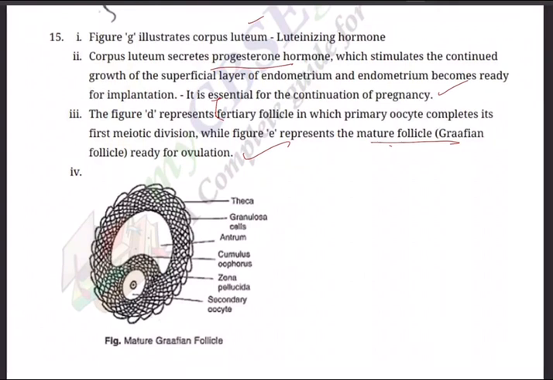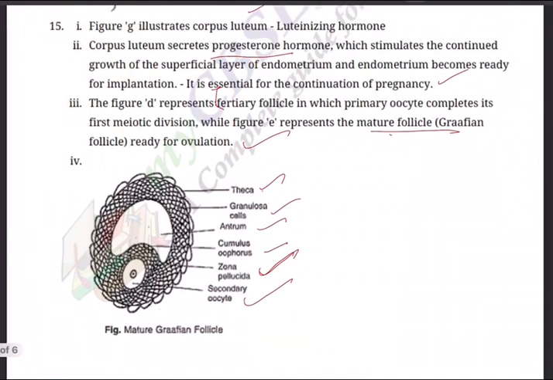Already you have seen that the cavity is formed and it is ready for rupture. And then mature Graafian follicle, this is how you need to draw. Again, take a pencil, outer layer theca, inner one granulosa cells, and the cavity is called antrum, and cumulus oophorus, again Zona pellucida, very, very important. Just now we talked about that. Only it will allow one sperm to fuse, other sperms will be rejected when millions of sperms are ejaculated. And of course, very, very important, secondary oocyte. So this is how you need to answer.